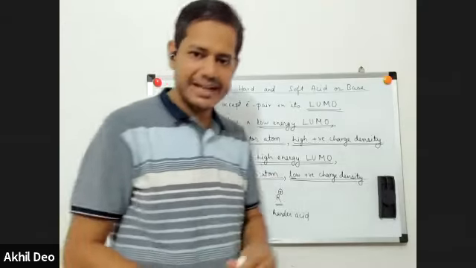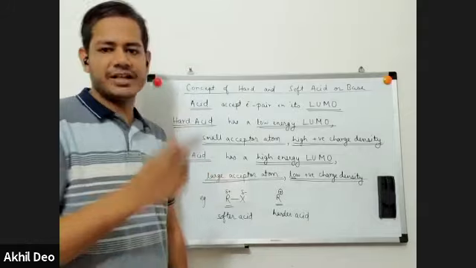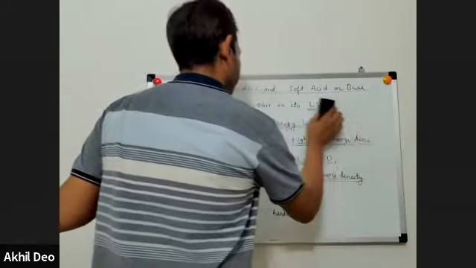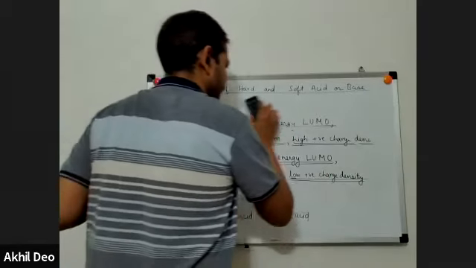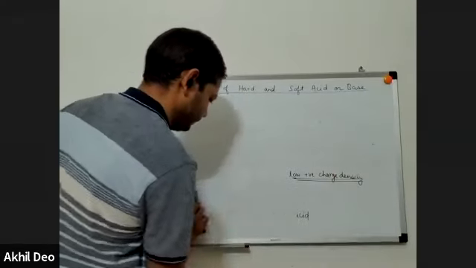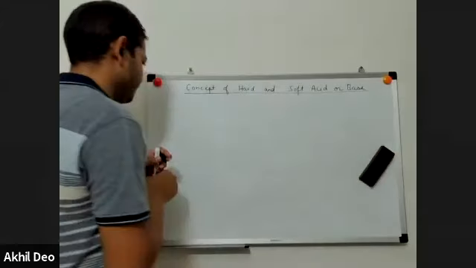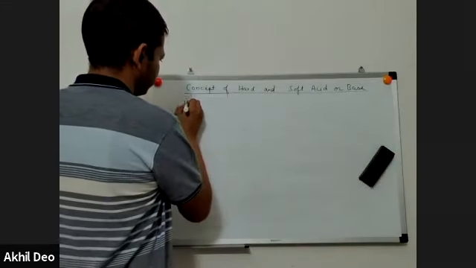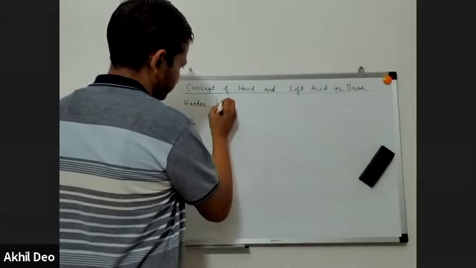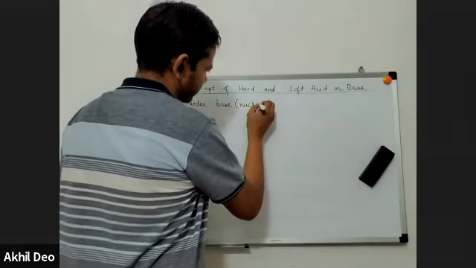So this is an important concept. We'll write this point, and then we'll explain it. We'll look at the application of this in organic reactions. Let me erase this and write this important point. Nucleophiles are nothing but bases.